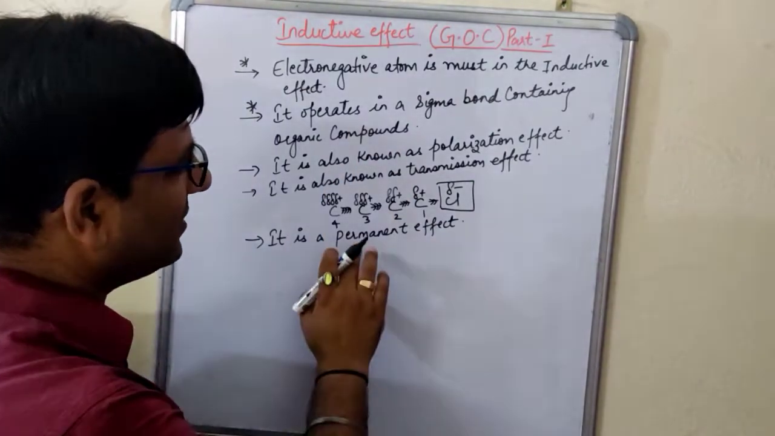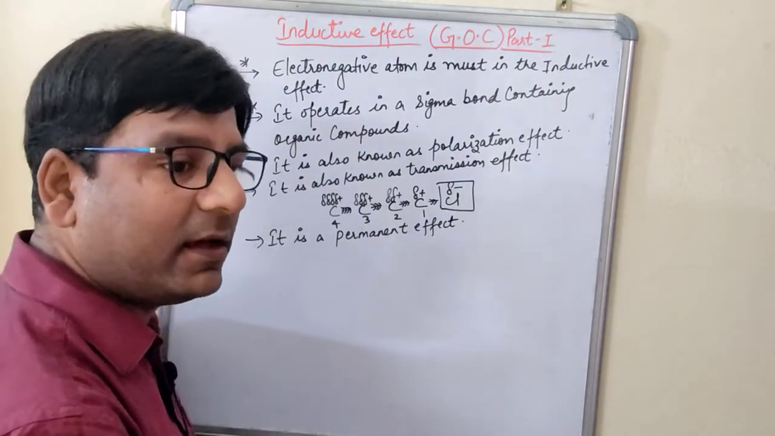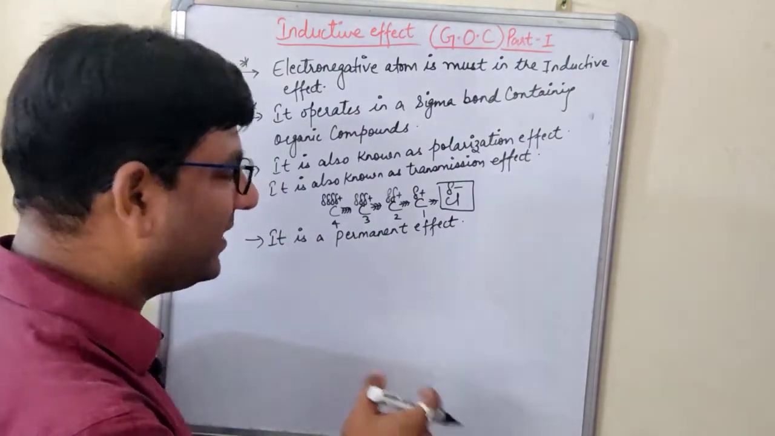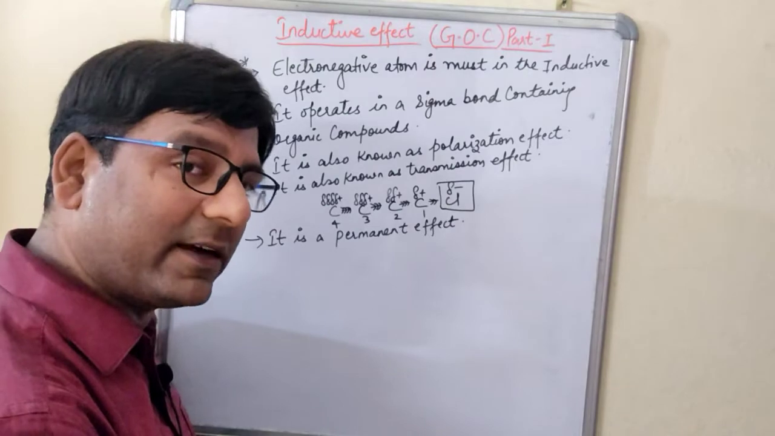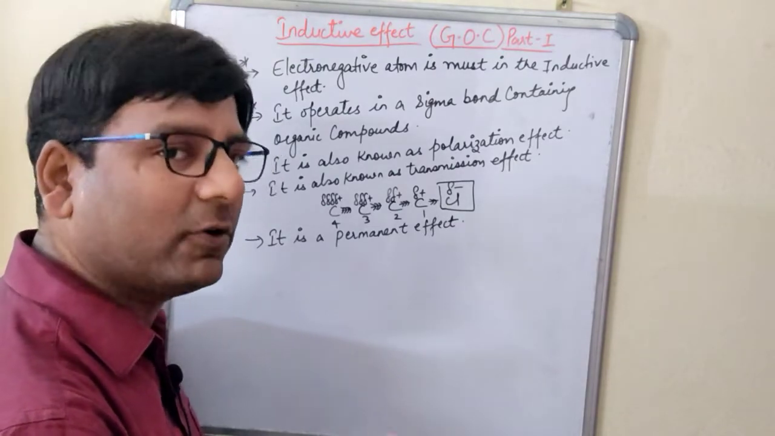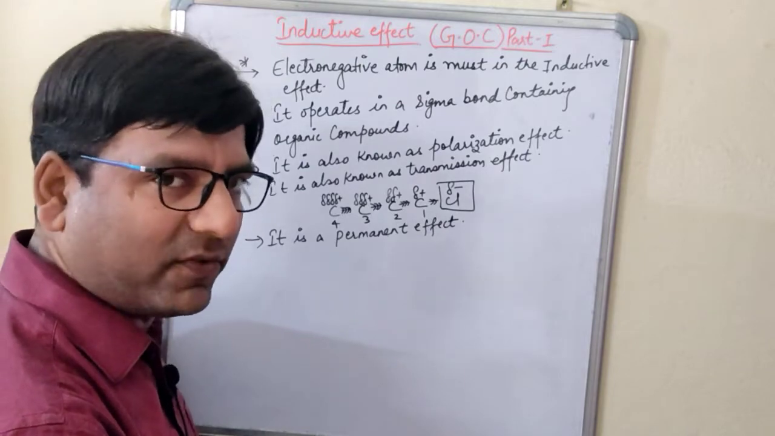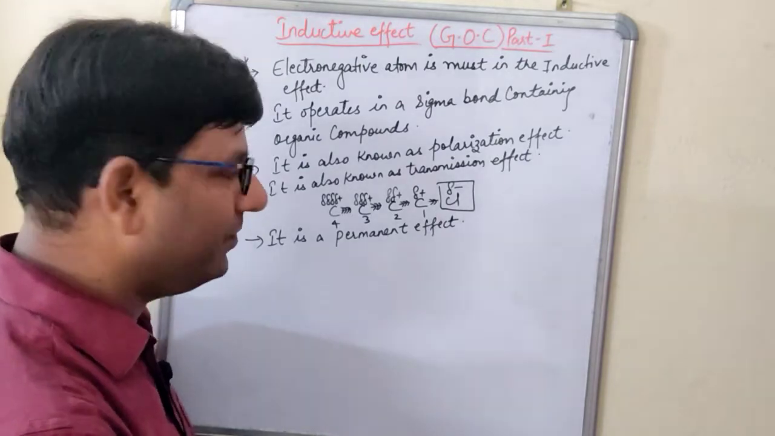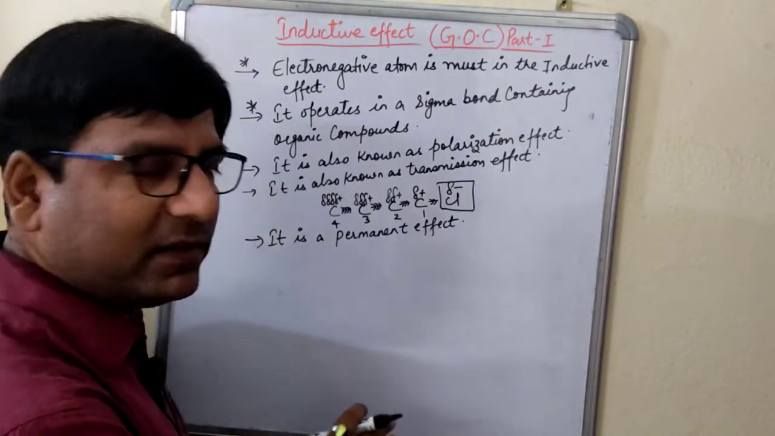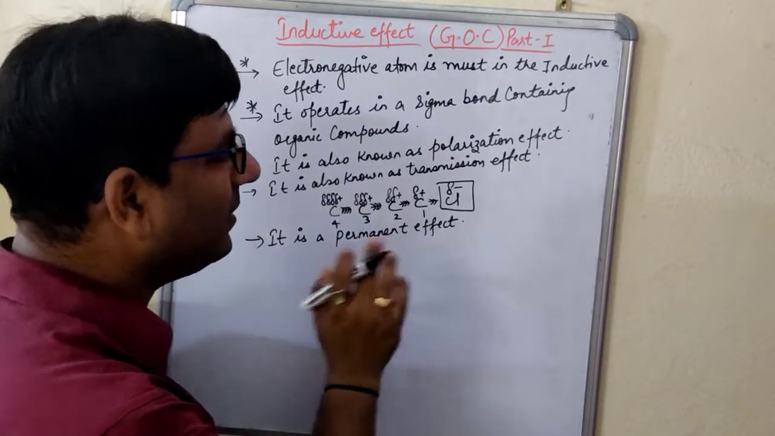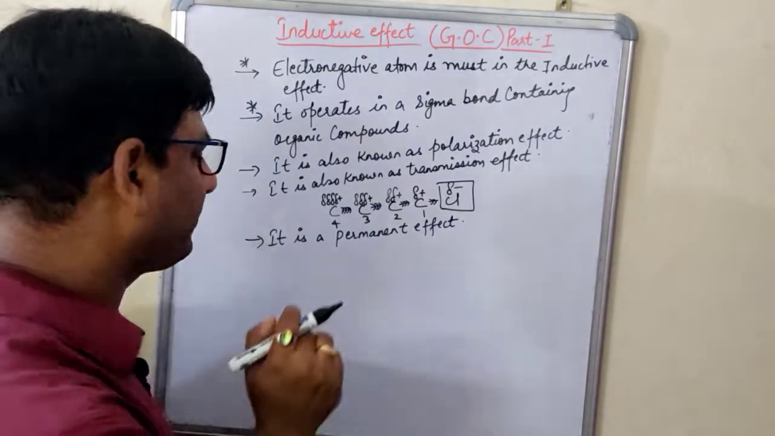See, this inductive effect, students, comes under the electronic effect. This is the permanent effect, and there are also temporary effects: one is the electromeric effect and another one is the inductomeric effect. Those two are temporary effects. Later on we will study that also. So now you have to remember that this inductive effect is the permanent effect, right?